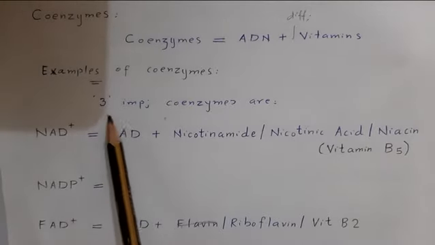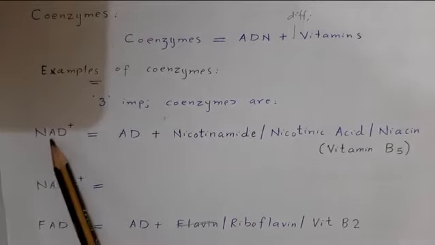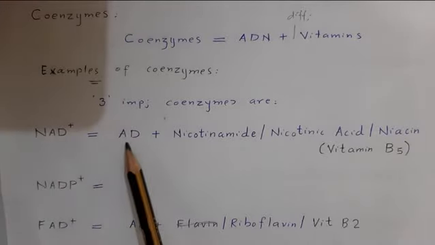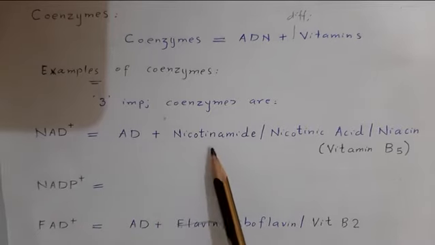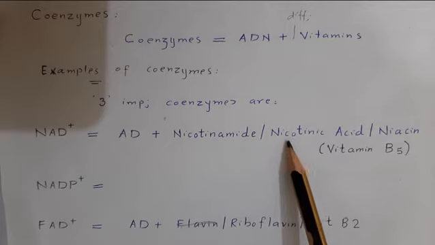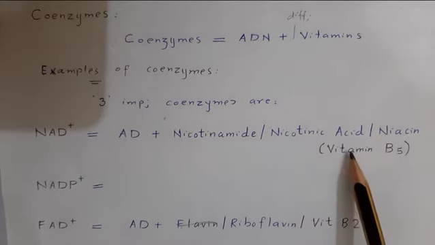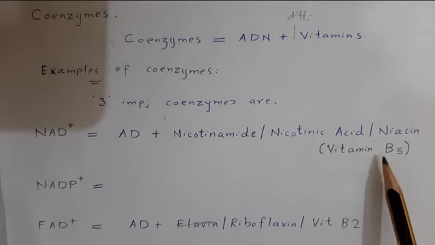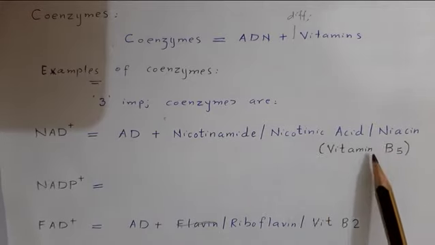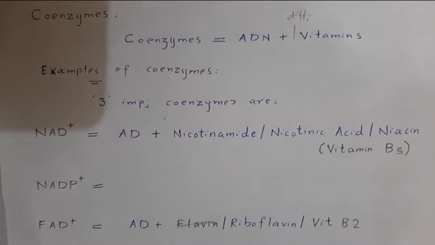Examples of coenzymes: three important coenzymes are NAD, NADP and FAD. NAD: AD stands for adenine dinucleotide, while N stands for nicotinamide. Nicotinamide is also known as nicotinic acid or niacin. It is actually vitamin B5. So in this case, adenine dinucleotide in combination with nicotinic acid or niacin, that is vitamin B5, forms an important coenzyme which is called nicotinamide adenine dinucleotide or NAD.